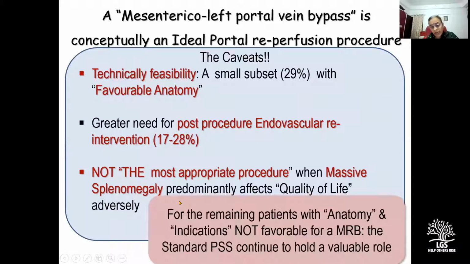And therefore, for a remaining large subset of patients, with anatomy and indications not favorable for a meso-Rex bypass, the standard portosystemic shunts continue to hold a valuable role.